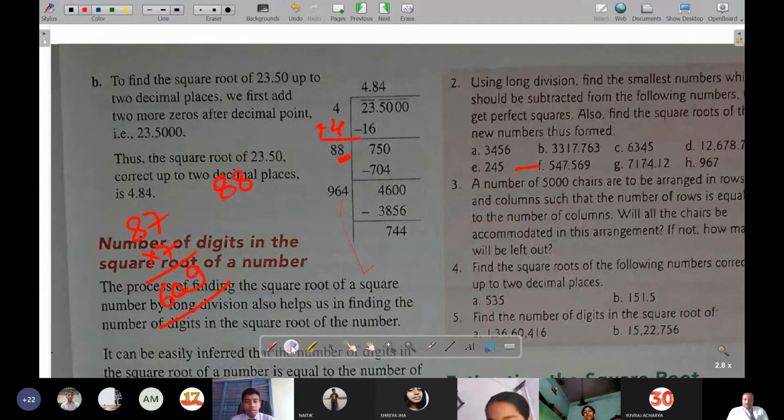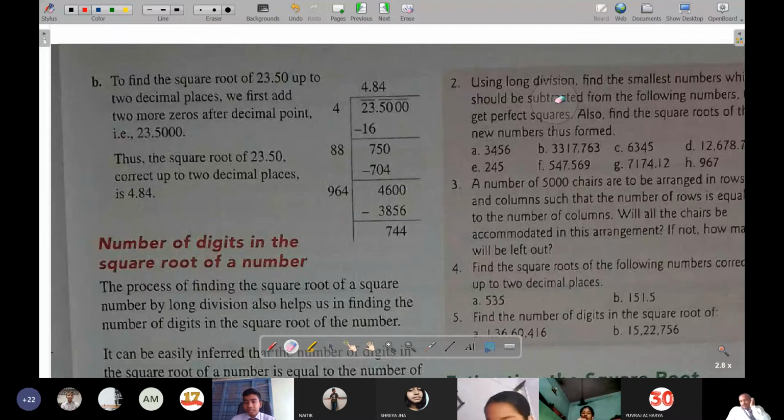Okay. And in the same way again 8 has been added over here. 8 has been added and it becomes 96, and by keeping 4 it has been taken. So in this way up to 2 decimal places it came 4.84. Of course after all that also there is decimal, but here it has been said only up to 2 decimal places. So no need to divide further, because if you will divide further it will come 3 decimal places, 4 decimal places, 5 decimal places, which is not required. If it is said up to 3 decimal places, then again you will be dividing for 1 digit more. Got it?